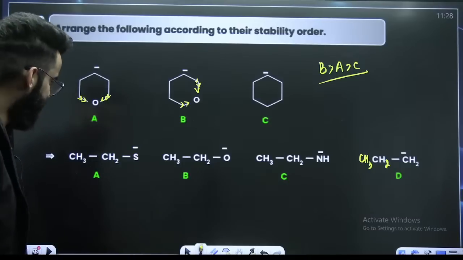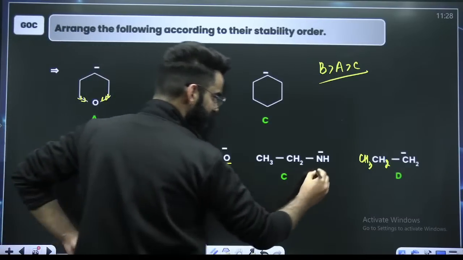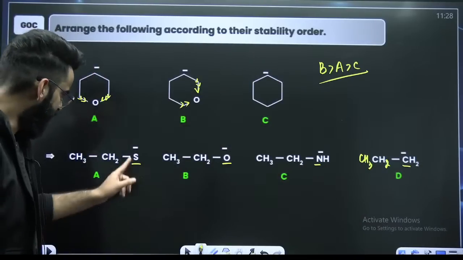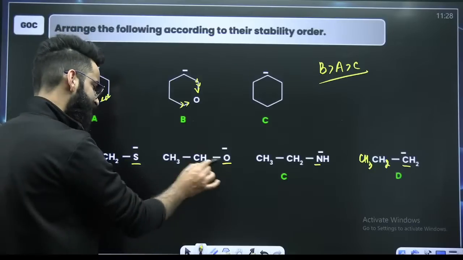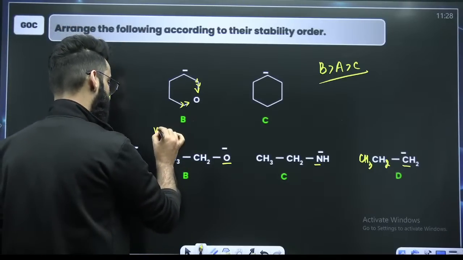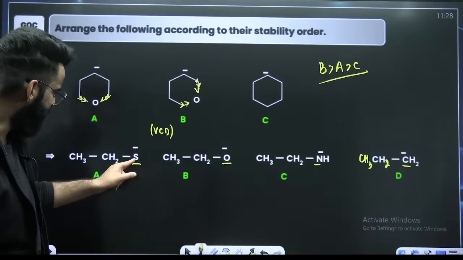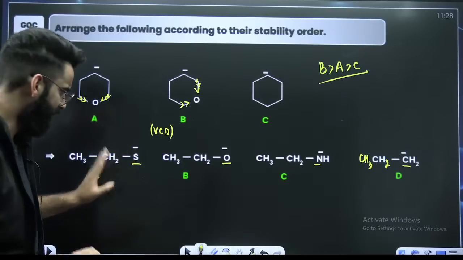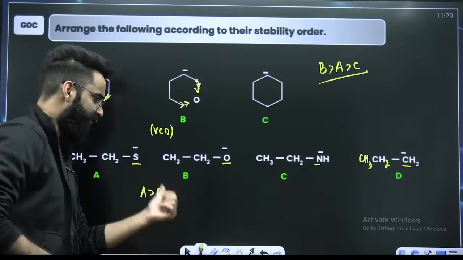See guys, again it's pretty much simple. Sulfur is carrying negative, oxygen is carrying negative, nitrogen is carrying negative, carbon is carrying negative. Now first of all, if you look at first and second example, sulfur carrying negative, oxygen carrying negative. Oxygen and sulfur belong to same group, and whenever elements belong to same group, you have to talk in terms of VCD, volume charge density. So more size, less VCD, more stable, right? So A will be more stable than B.